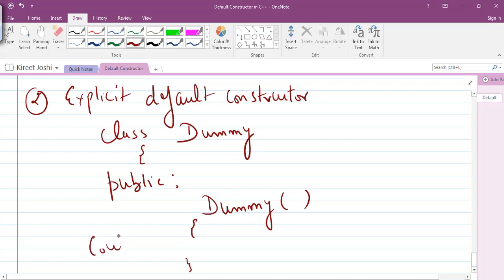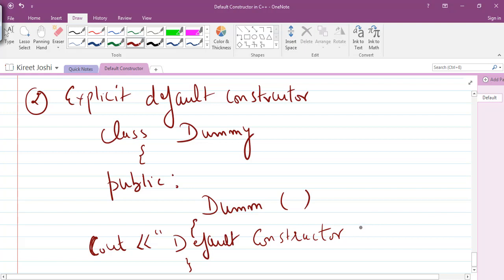We'll write cout, with a small c, and the message "default constructor created by the user".